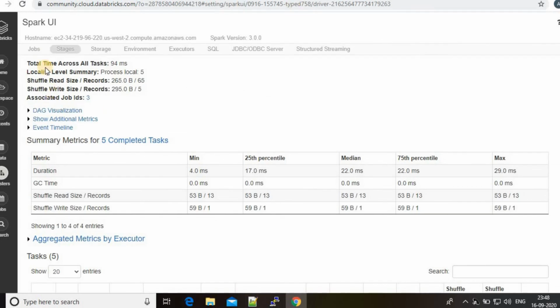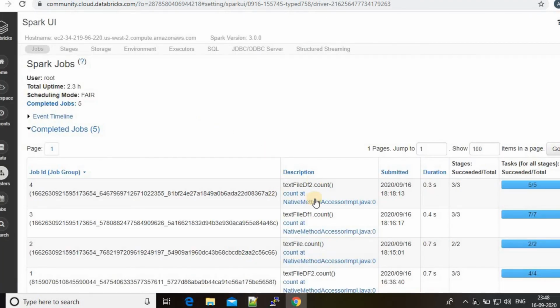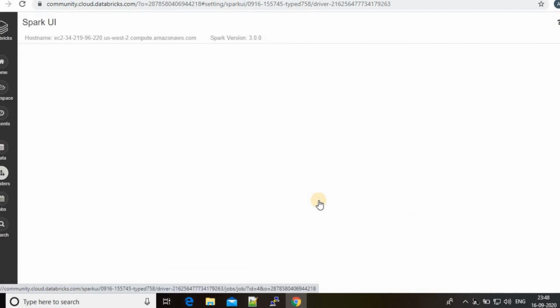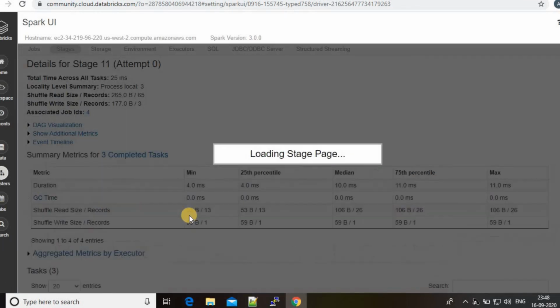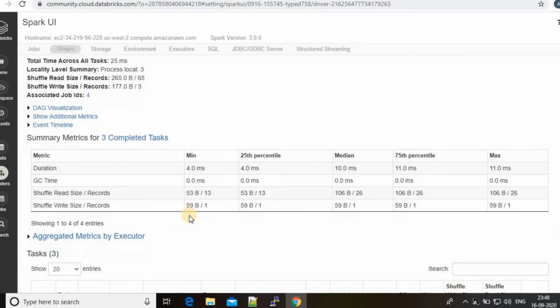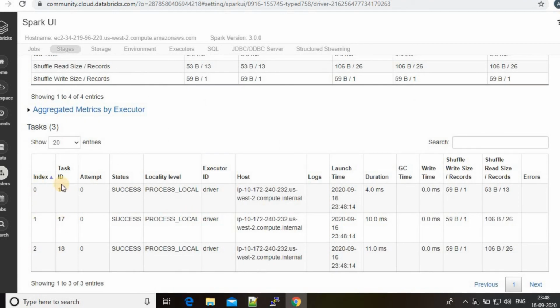Just refresh it and check more details. And you see there are 3 partitions working, and there are 3 indexes created with 3 task IDs.